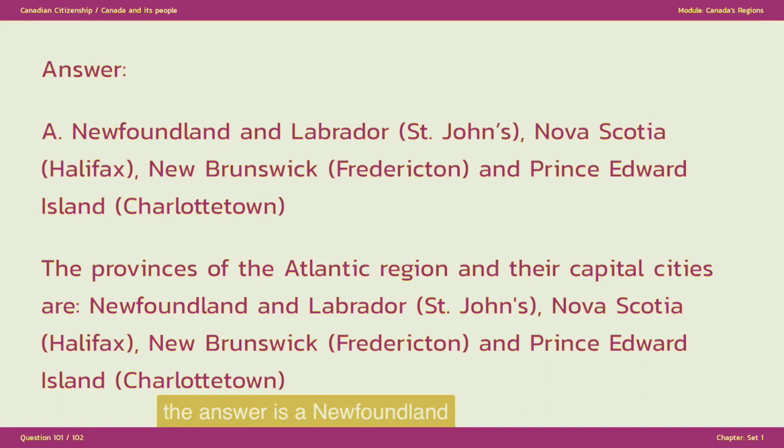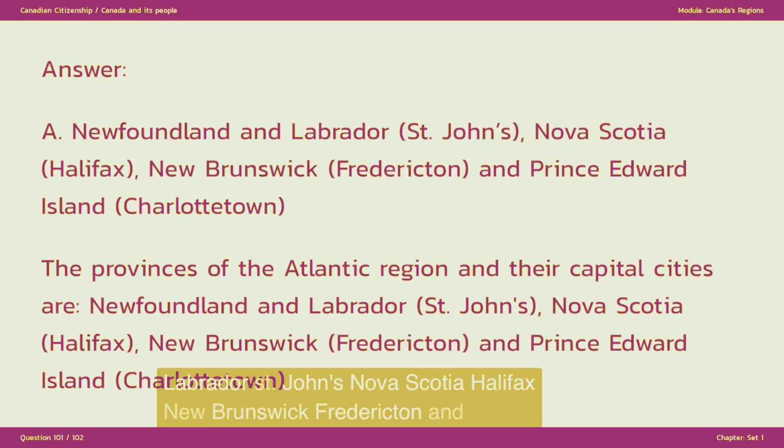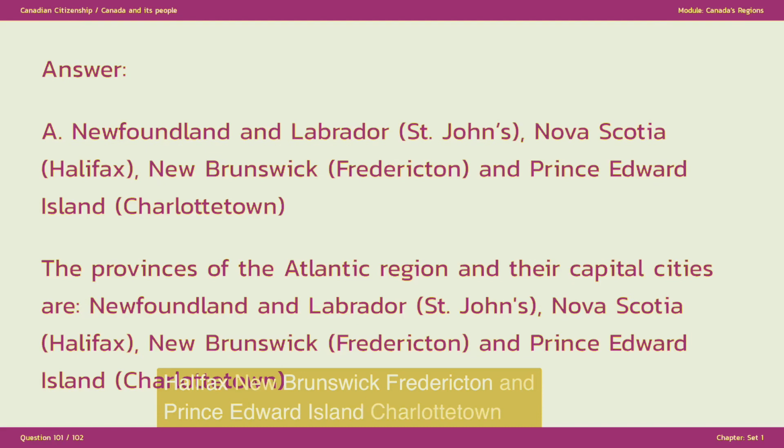The answer is A. Newfoundland and Labrador, St. John's, Nova Scotia, Halifax, New Brunswick, Fredericton, and Prince Edward Island, Charlottetown. The provinces of the Atlantic region and their capital cities are Newfoundland and Labrador, St. John's, Nova Scotia, Halifax, New Brunswick, Fredericton, and Prince Edward Island, Charlottetown.